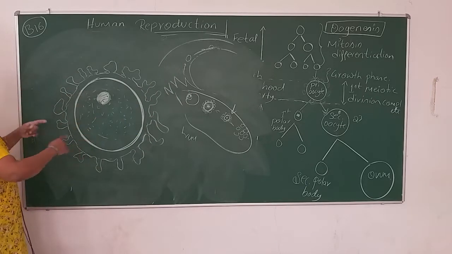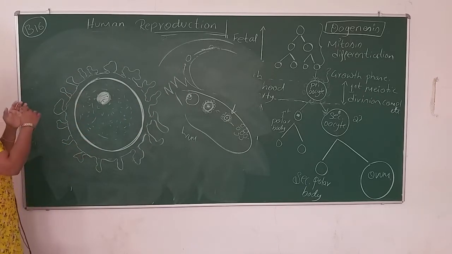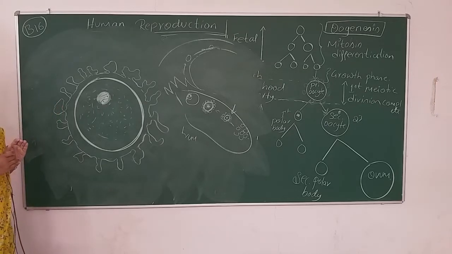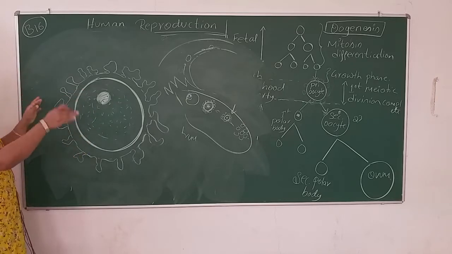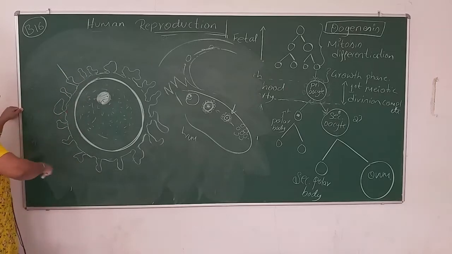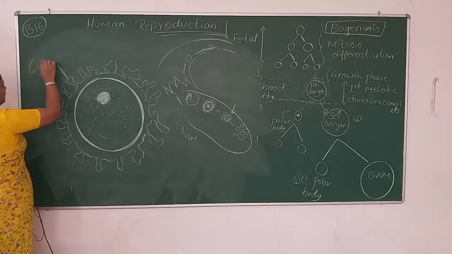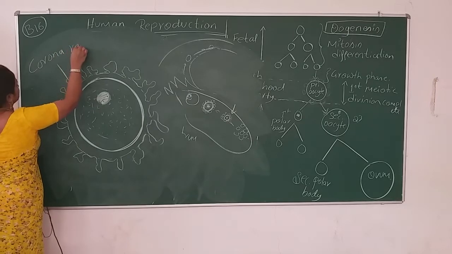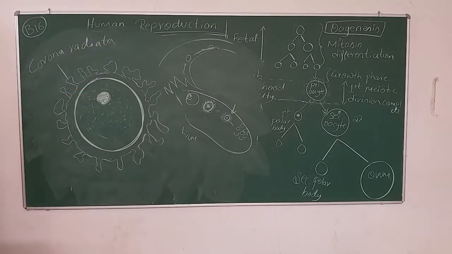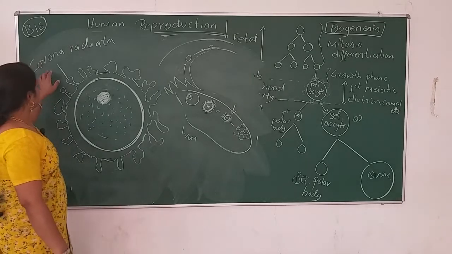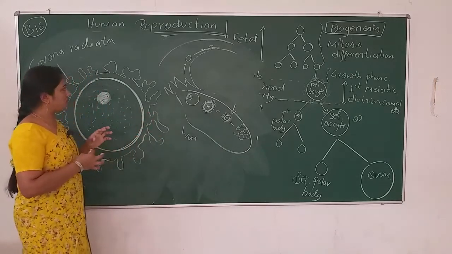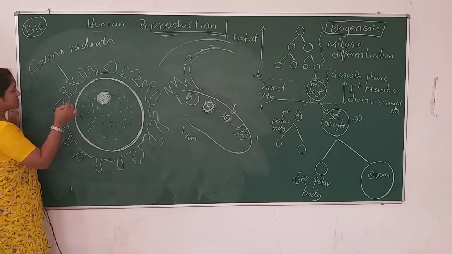It is covered by many membranes. As you can see, it is not only an egg or only a secondary oocyte. It is surrounded by many cells, and we'll mention them one by one. Like this I have drawn here the corona radiata. Don't laugh at this structure, because corona itself means a crown, like having a crown on the surface of the body.